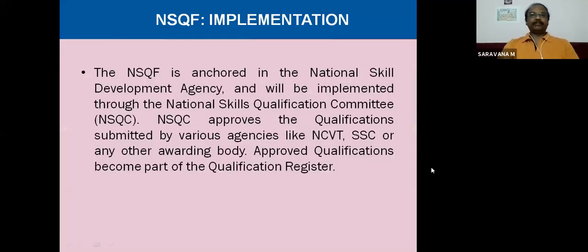Now, NSQF implementation: the NSQF is anchored in the National Skill Development Agency and will be implemented through the National Skill Qualification Committee. This committee approves the qualifications submitted by various agencies like NCVT, Sector Skill Councils, or other awarding bodies. Approved qualifications become part of the qualification register. In the objectives, we have seen the National Qualification Register.